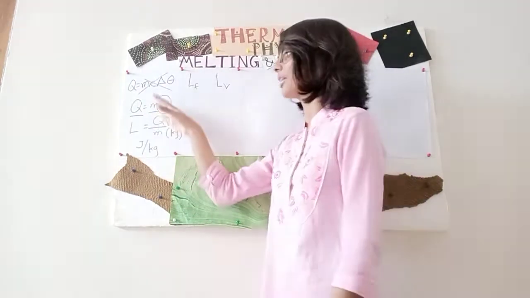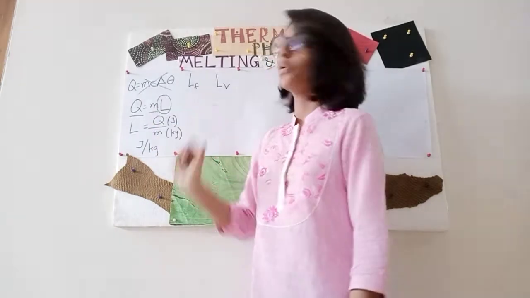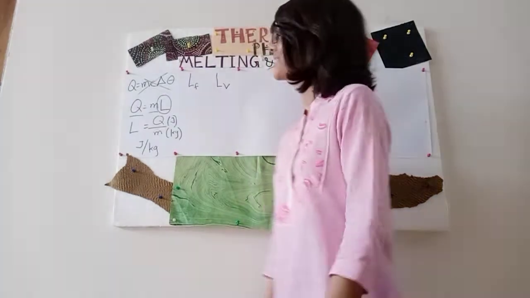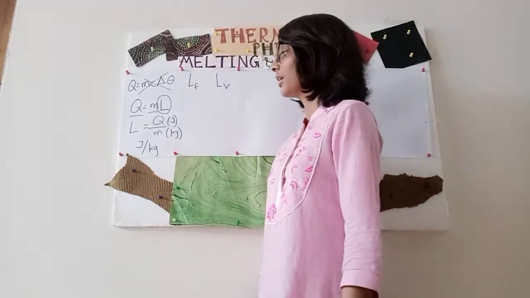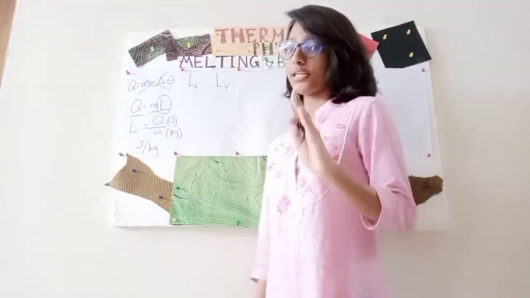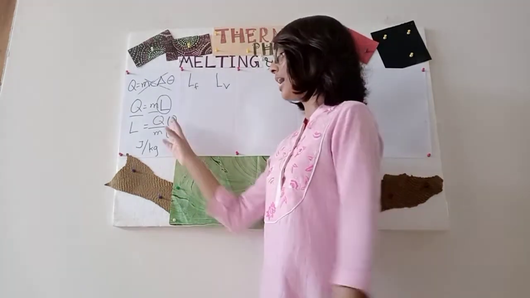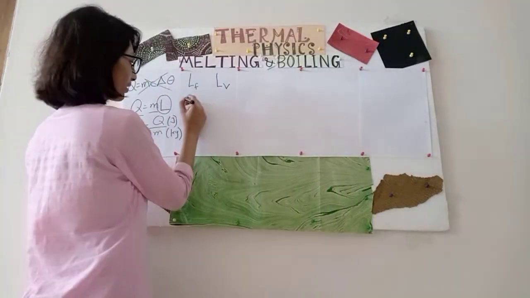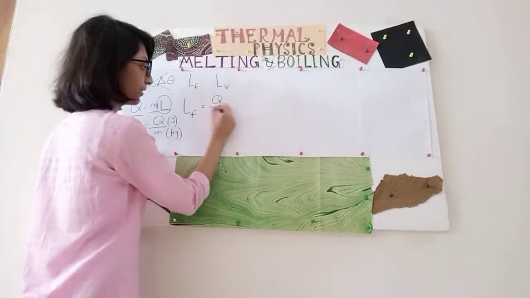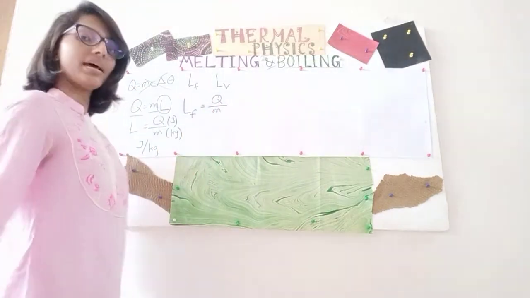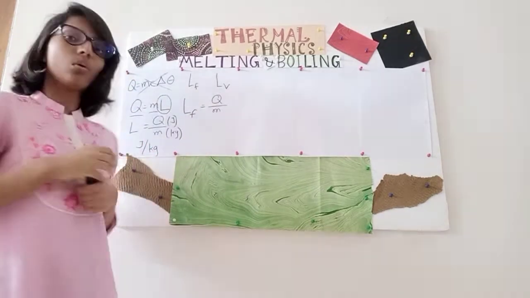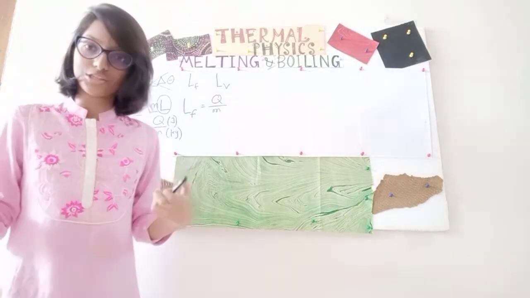So if we try to find a mathematical formula from this equation, we will probably be successful. Alright, so let's see, what do we do to find the mathematical formula? We will consider mass as 1, so 1 kg. So now let's imagine we have LF over here. If you make LF the subject, LF equals Q by M. And if you consider M as 1 kg, now we have over here heat. Now we know heat is needed, but for what?